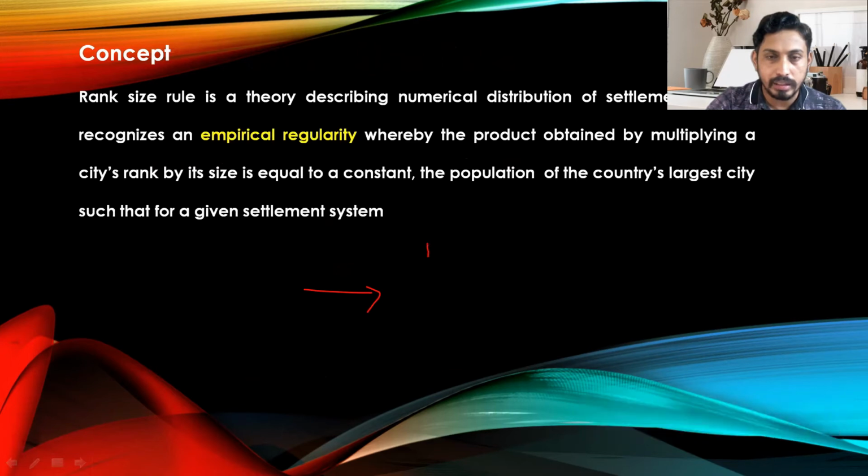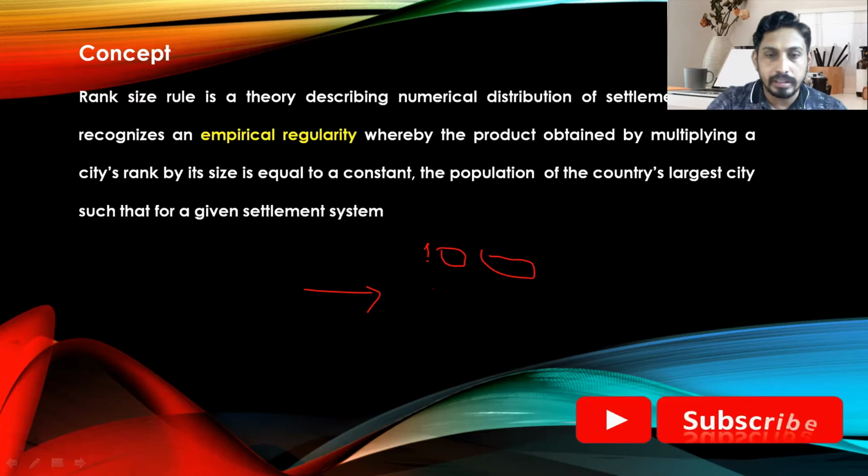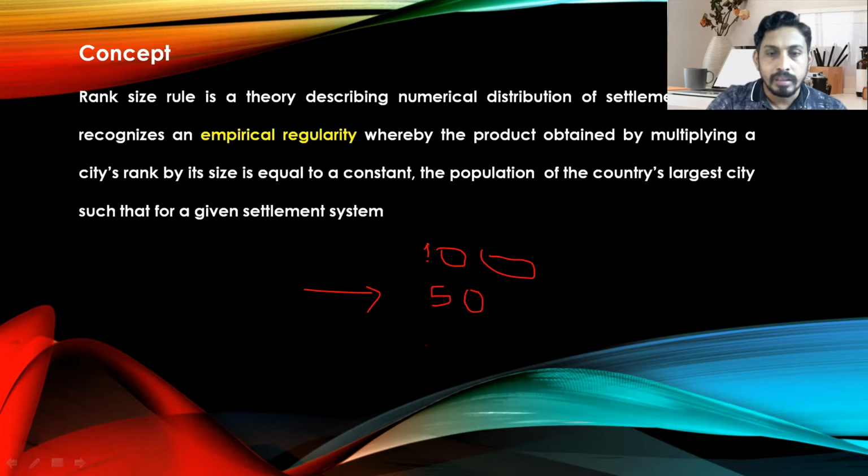Suppose the largest city in the town has a population of 100, then as per the rank size rule, the population of the second largest city is 50, which is 1/2 of the first largest city. The population of the third city is 1/3, meaning 33.33, and the population of the fourth city in the rank order is 1/4 of the largest city, that means it is 25.